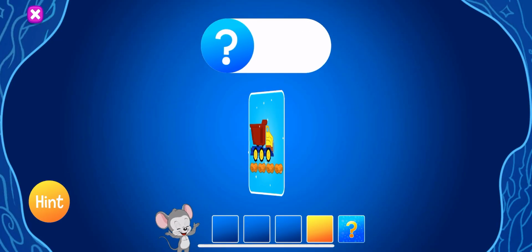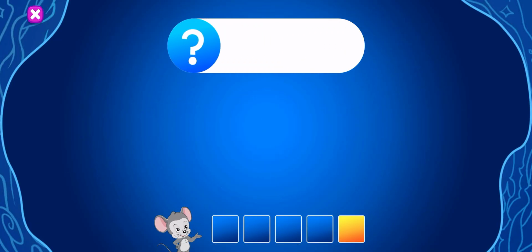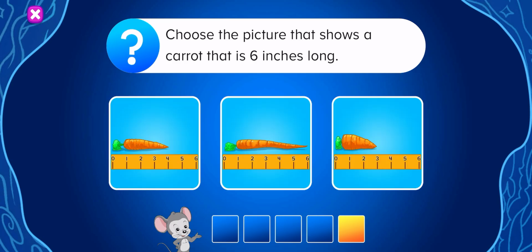Count the peanuts that are lined up under each truck to find the one that has 3 peanuts. Choose the picture that shows a carrot that is 6 inches long.